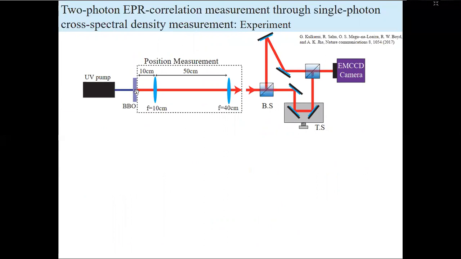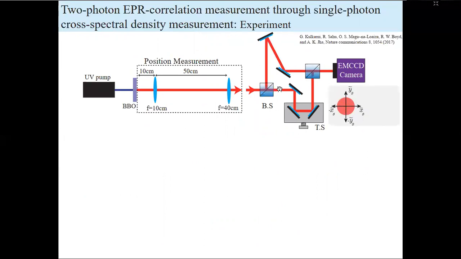The BBO plane is imaged into this camera plane through this interferometer. And we use this interferometer to measure the cross-spectral density function. If we take a careful look, in one of the arms, we have two mirrors. The input field then goes through two reflections and remains unaffected.